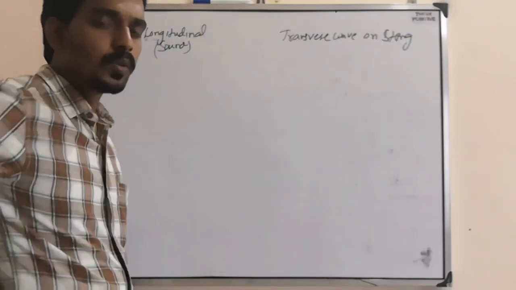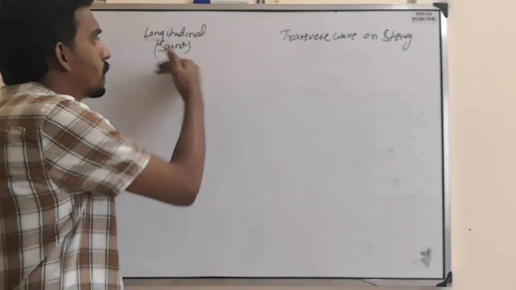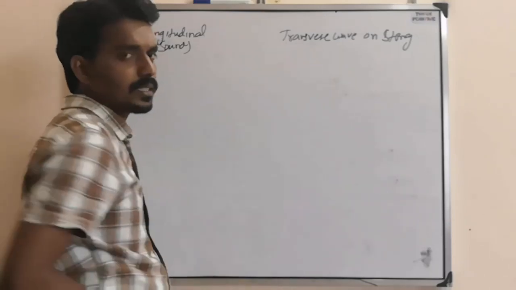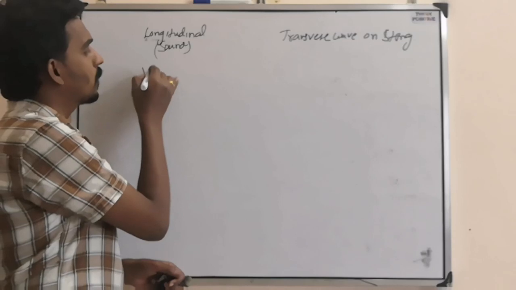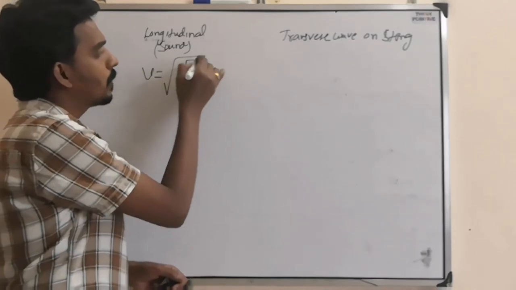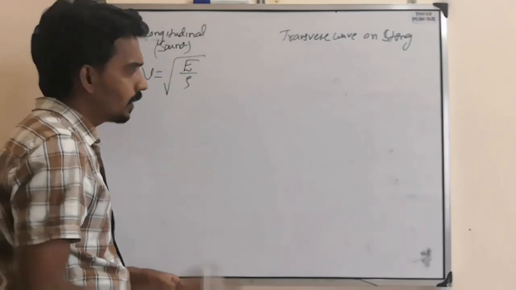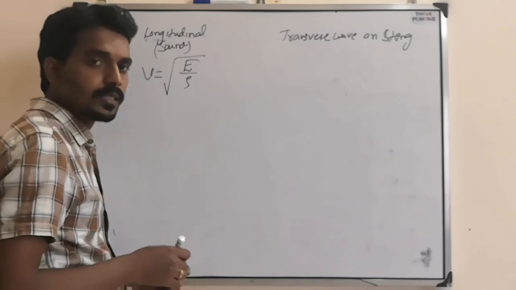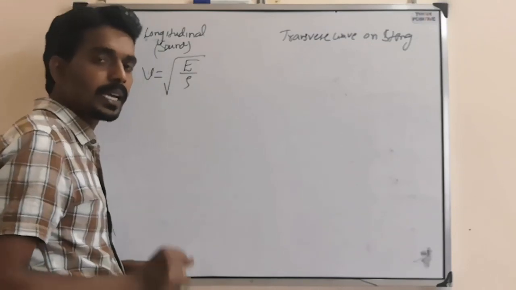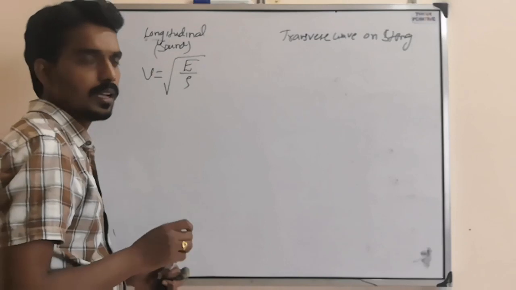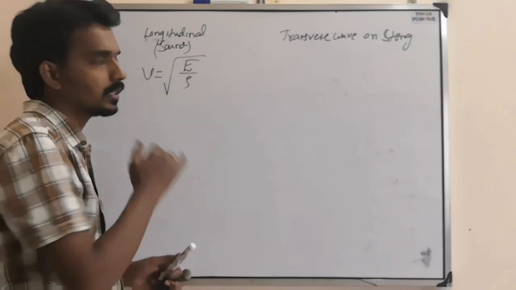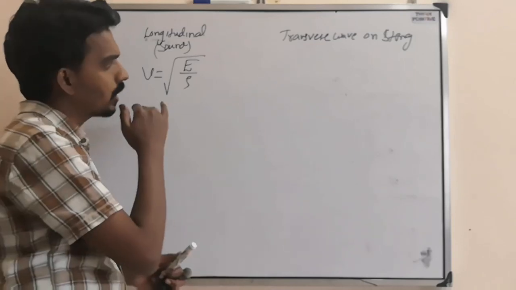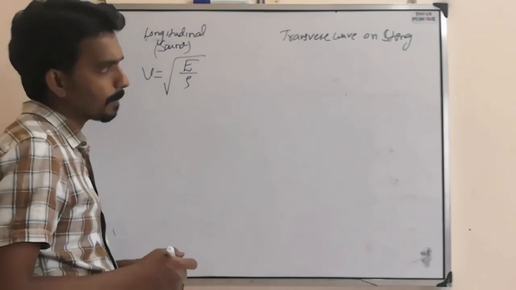These are the two cases they can ask. What is the speed? For the longitudinal wave, the speed formula is under root E by rho, where E is the modulus of elasticity, which we have seen in mechanical properties of solids, and rho is the density of the medium in which the sound or longitudinal wave is traveling.